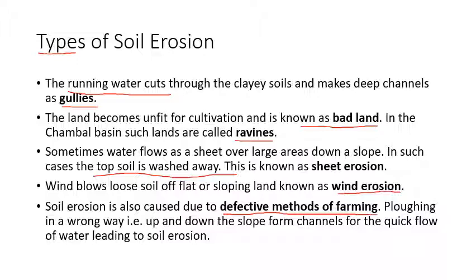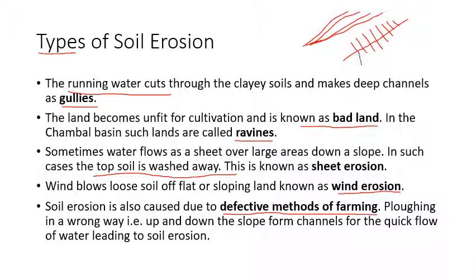Now you can easily understand this thing. Suppose this is the slope of land, and if a farmer plows in the same direction like this, what will happen? Definitely water will flow from the upper height to the lower height, and with it it will carry the soil. But suppose if you plow in the opposite direction, or you may say horizontally, what will happen? It will cause barriers to the running water.